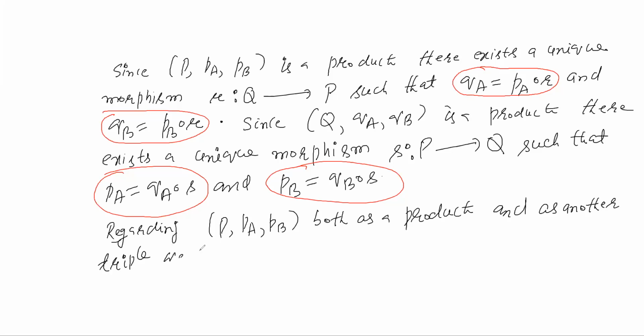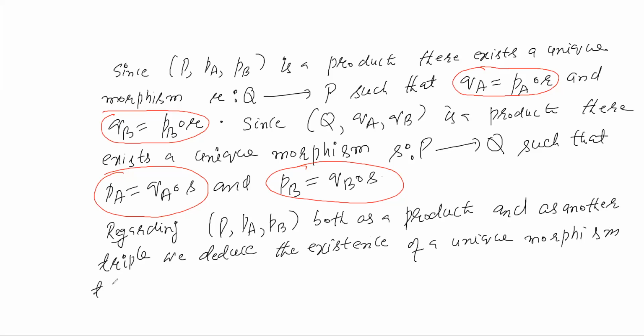So we deduce the existence of a unique morphism T from P to P such that PA equals PA composition T and PB equals PB composition T.